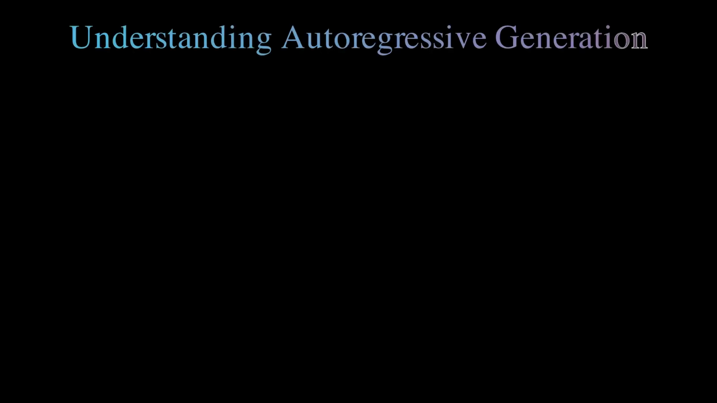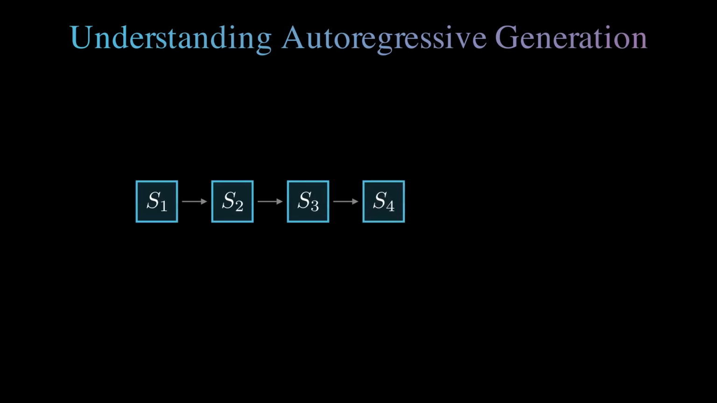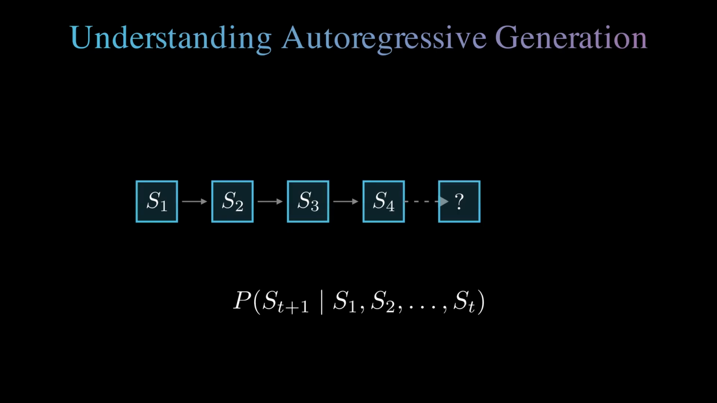Autoregressive generation produces text one token at a time, using only previously generated tokens. Decoder transformers work this way by predicting each next token from the past sequence. While powerful, this approach makes local token decisions without explicit planning of the overall structure.